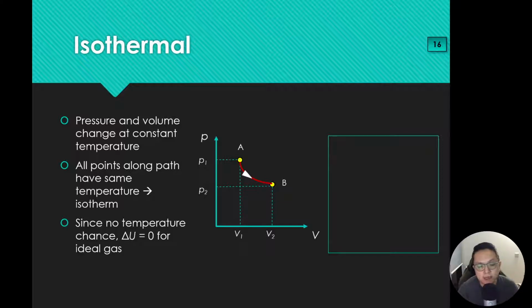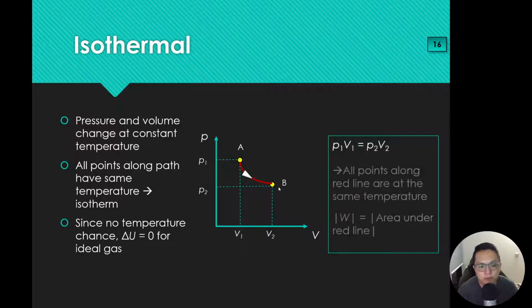Okay, I find points along the isotherm, along this space, that have the same value of PV. All points along this path have the same temperature. Okay, so basically I'm trying to find P1V1 equals P2V2. That means if I take any point along this line, I take the values of PV, it should be equal to the one for A and B. Along this line, all of them have the same temperature. So all points along the red line have the same temperature. If you need to find work done for this case, again it is the area under the graph. Again, because there's no temperature change, delta U is 0.